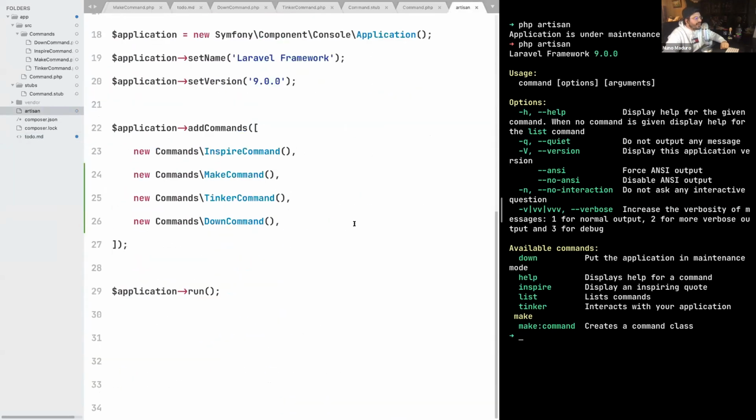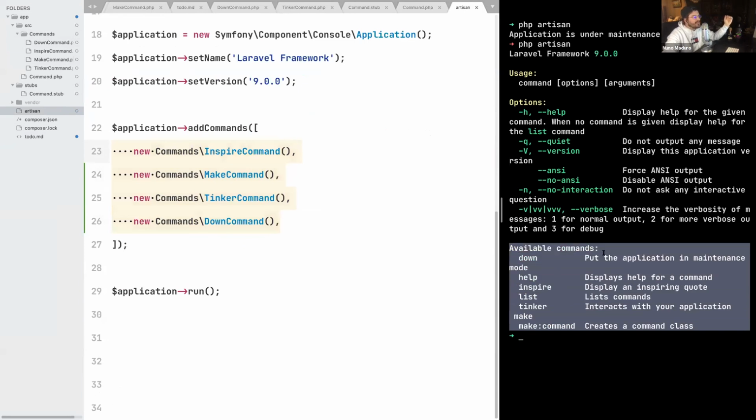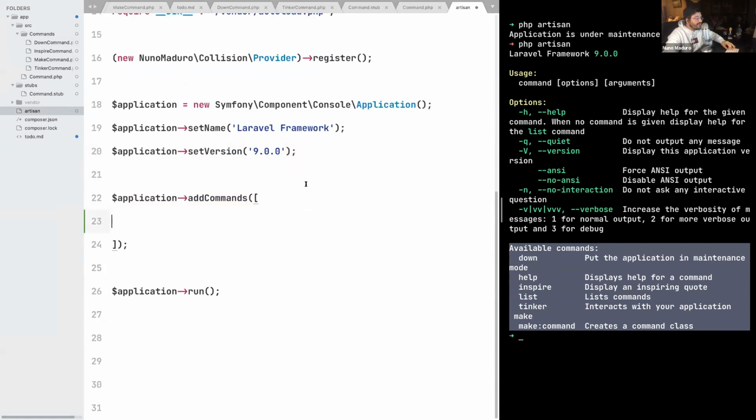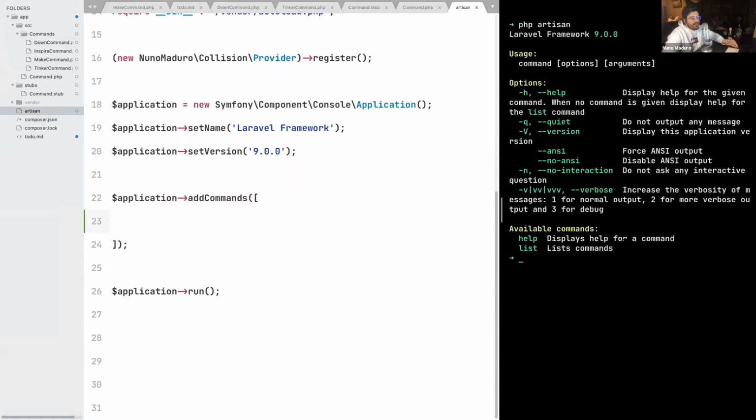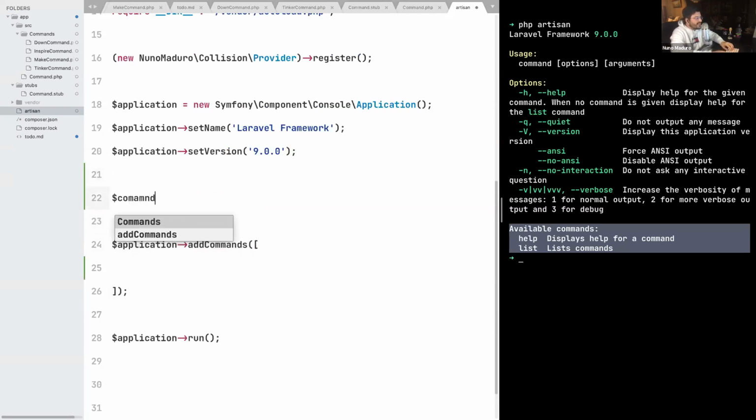Now, remember that during this talk, I was constantly saying that one very annoying thing is the fact that I need to register all the commands individually. Now, in Laravel, we all know that if you create a command in the commands folder, those commands automatically appear on this list of commands. So how can we simulate something like that, to the point that if I remove this hard-coded list, all my commands would still appear on the list of available commands? Something that we can do is create this variable commands, just like that.